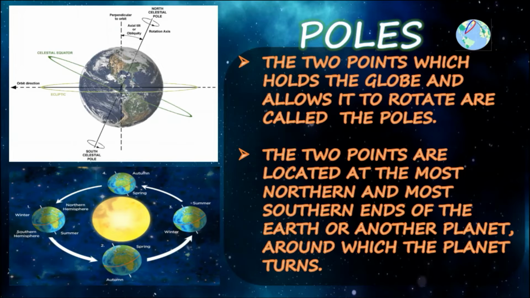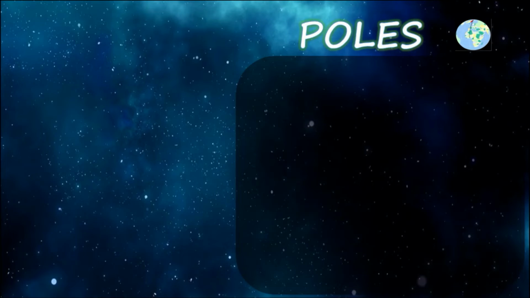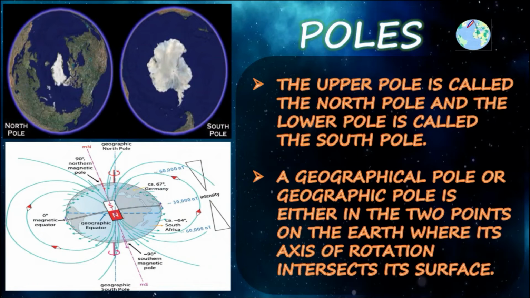The northern end on the top of the globe is the North Pole, and the southern end at the bottom of the globe is called the South Pole. This is the meaning of a pole. The upper pole is called the North Pole, and the lower pole is called the South Pole. A geographic pole is either of the two points on the earth where the axis of rotation intersects its surface. Clear?